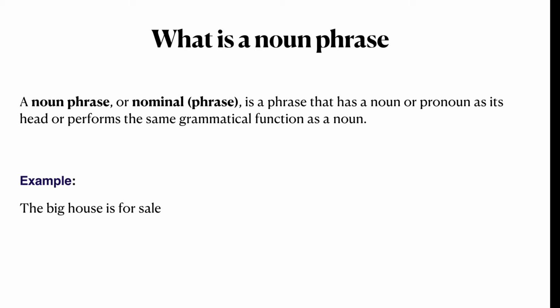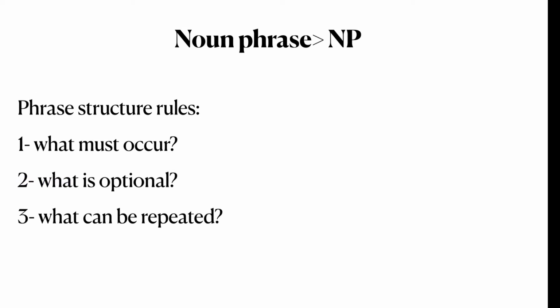First, let's define a noun phrase. A noun phrase or nominal phrase is a phrase that has a noun or pronoun as its head or performs the same grammatical function as a noun. For example, the big house is for sale. Today, we're going to talk about phrase structure rules of noun phrase.